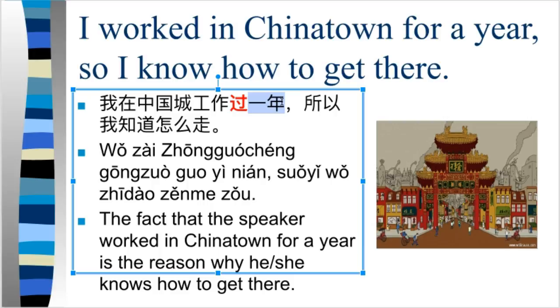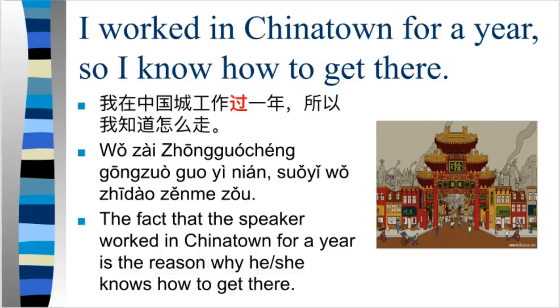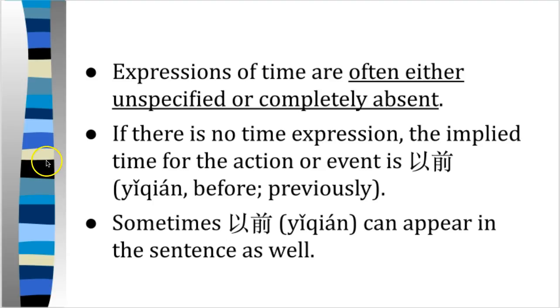But don't be confused that there's this time word here. It has nothing to do with what's happening before, where the time is not specified. You don't know when you worked in Chinatown. So 中国城工作过, it's like you have worked there before, ever. Once again, expressions of time are often unspecified or completely absent, right?